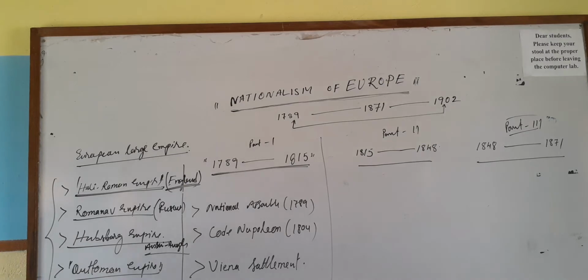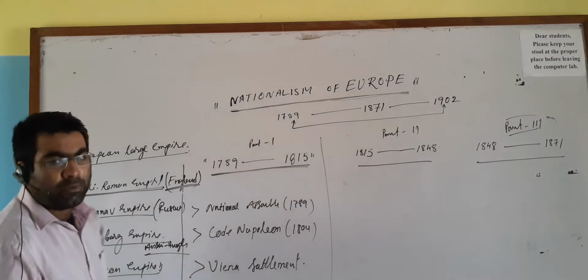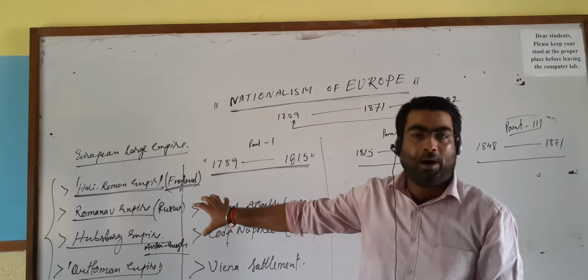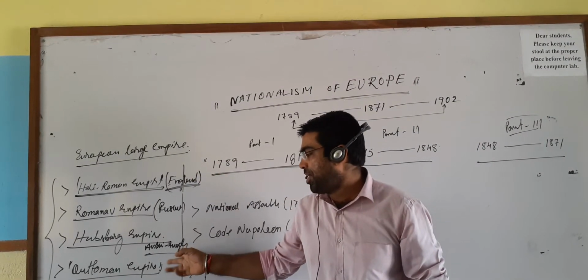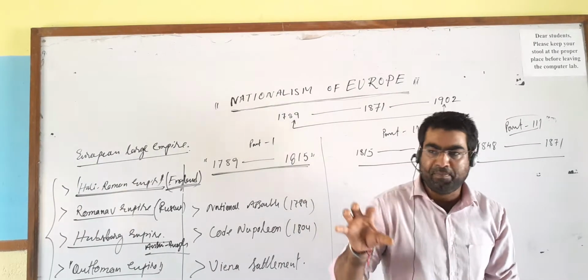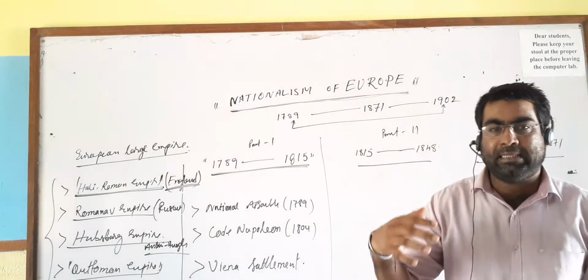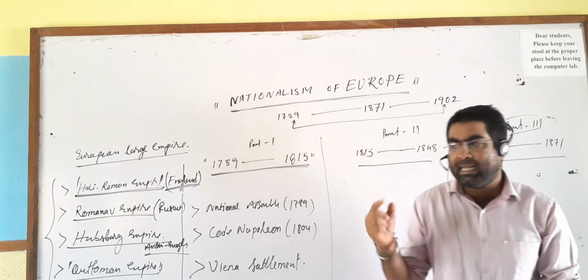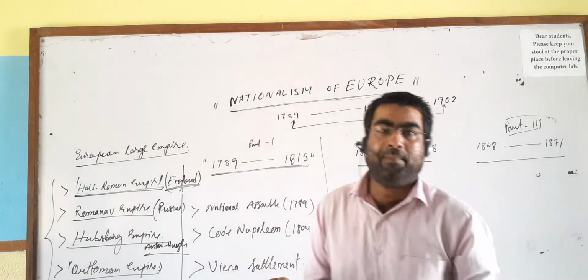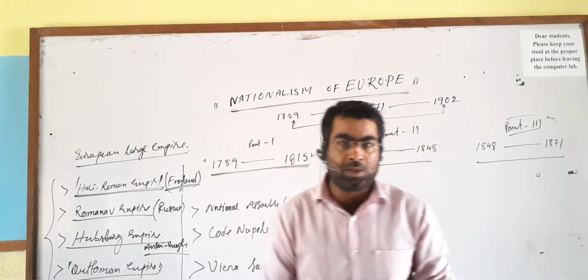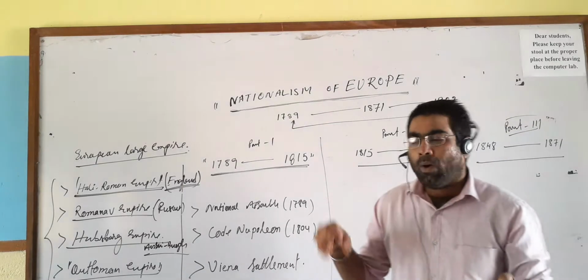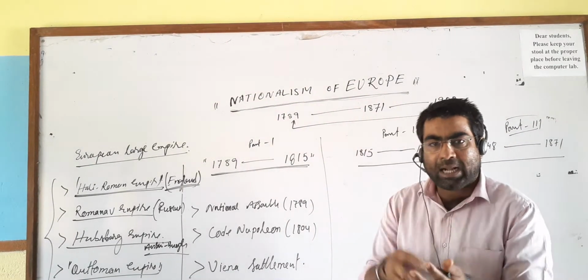So the whole of the European people wanted to come out from this domination. Apart from these main four powers, England, Russia, Austria and Turkey, some places in Europe were also ruled by some other dynasties. Like in class 9, France was ruled by the Bourbon dynasty. Holland was ruled by the Orange dynasty.